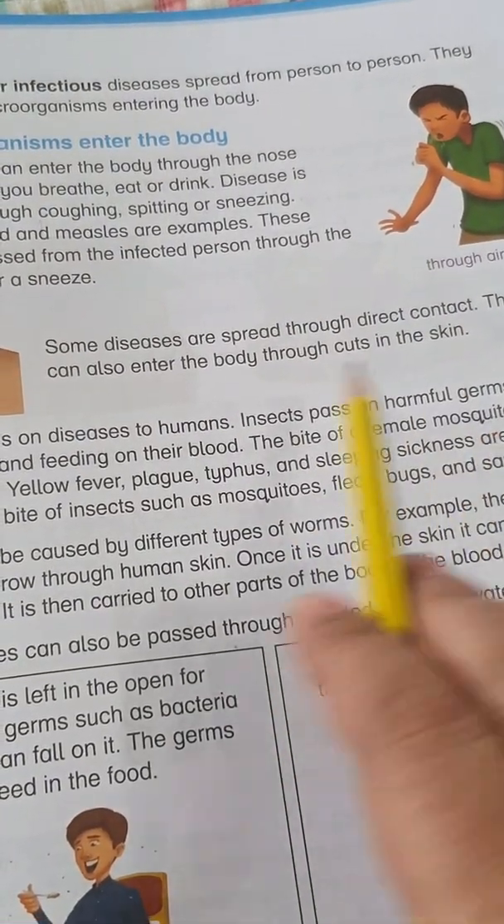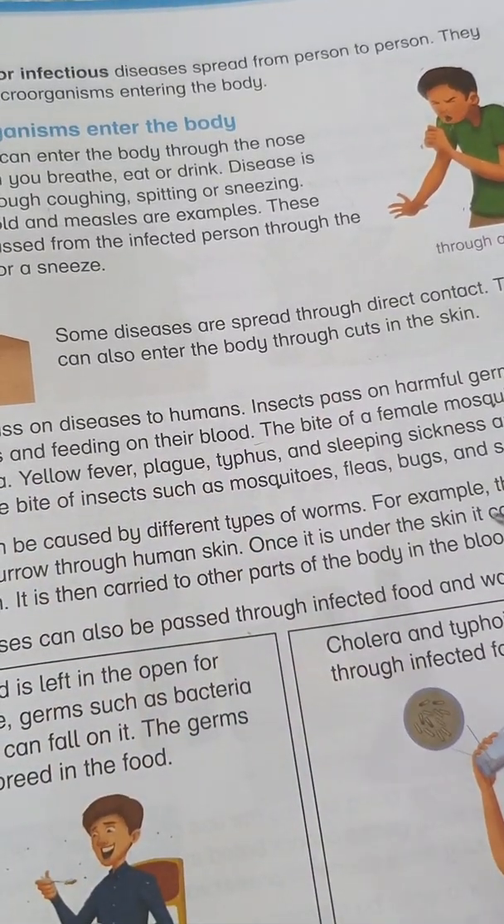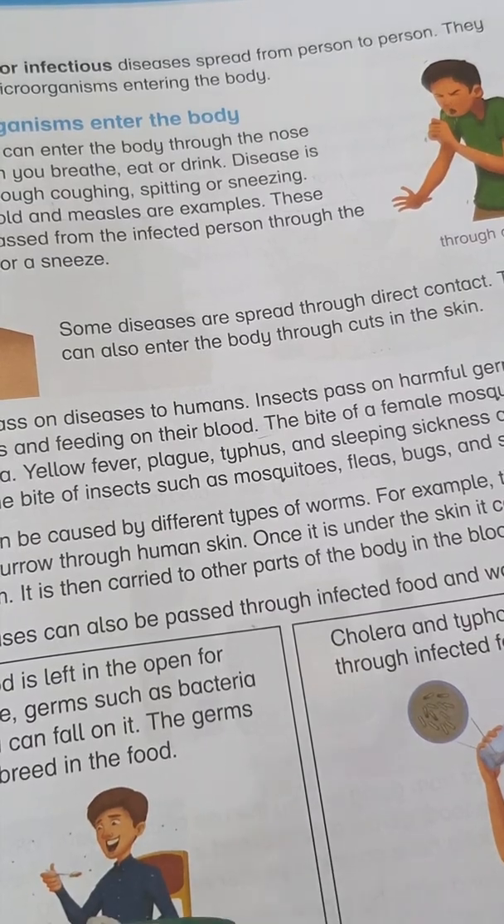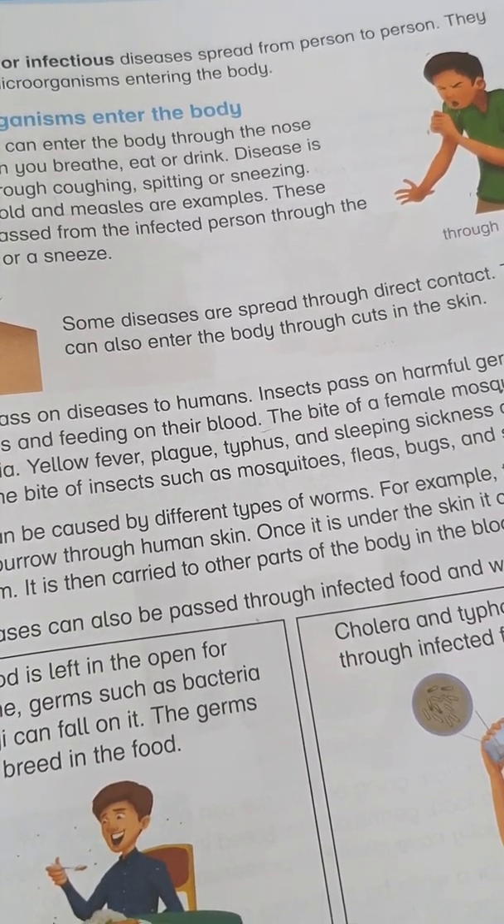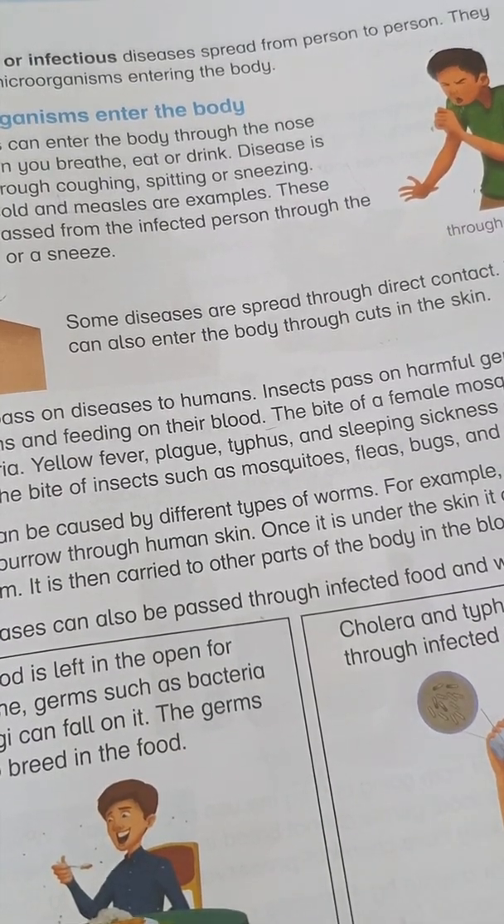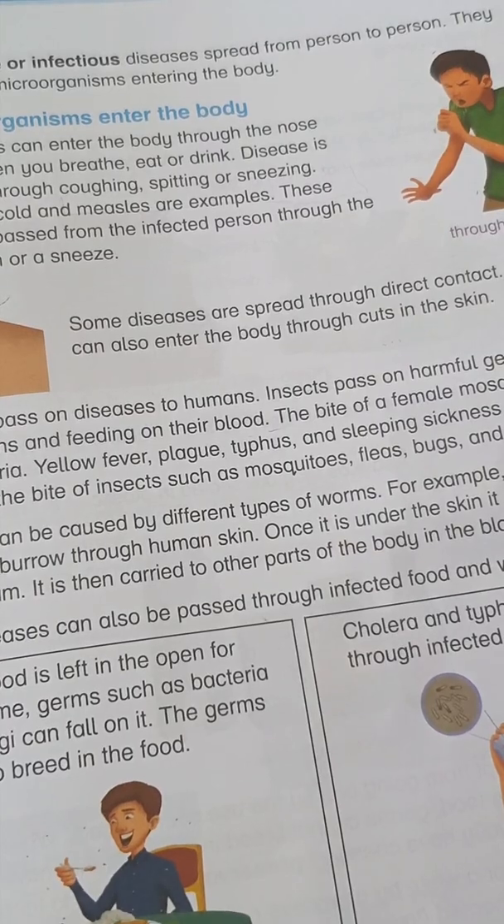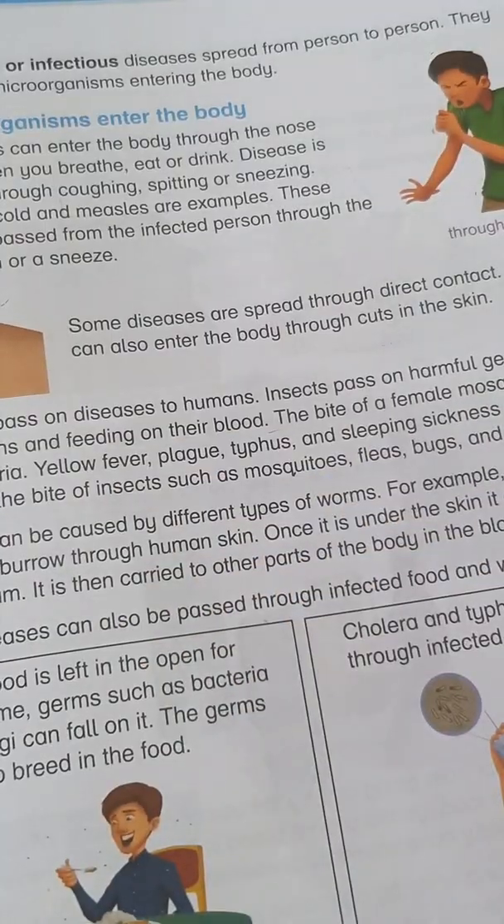Insects pass harmful germs by biting humans and feeding on their blood. Mosquitoes mostly, there are small amounts to big amounts of bites. Snake bites are the most venomous and dangerous. So if we get bitten or stung by snakes, mostly people die if the snake is poisonous. And mosquitoes are less poisonous because they are very small and they sit on our body.